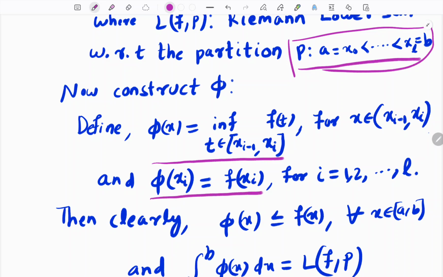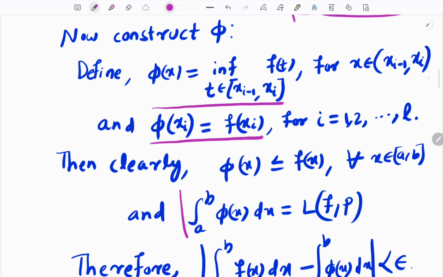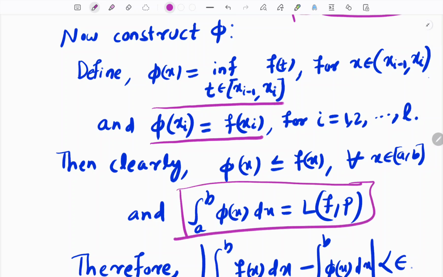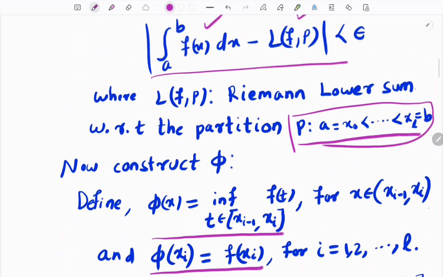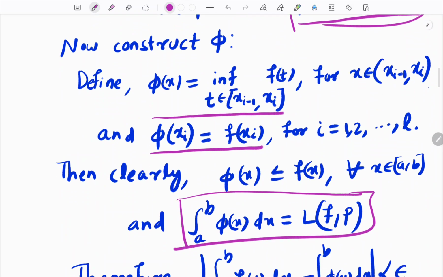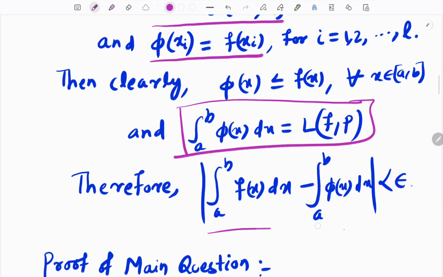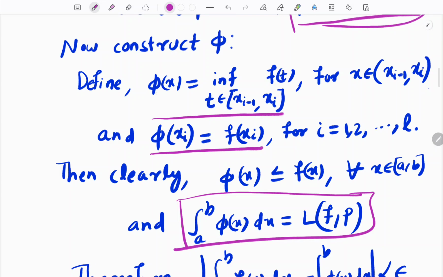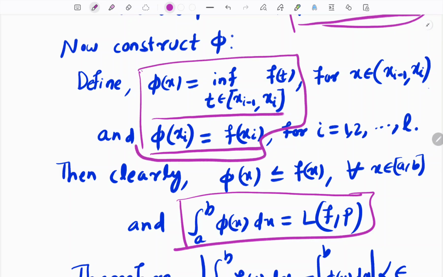From this construction, it is clear that phi is the lower sum function, and if we integrate it, we get the value of the lower sum. We know that this difference is less than epsilon, so the integral of f minus phi is less than epsilon. And from this definition, it is clear that phi is always less than or equal to f.